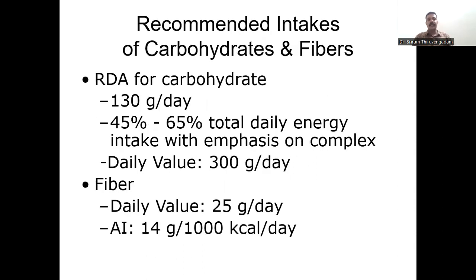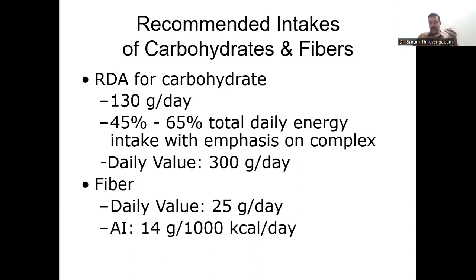So the recommended intake of carbohydrates and fibers: the recommended dietary allowance is going to be 130 grams per day. 45 to 65 percent of the total daily energy intake is going to be on this. And the fiber intake should be 25 grams per day. Okay.